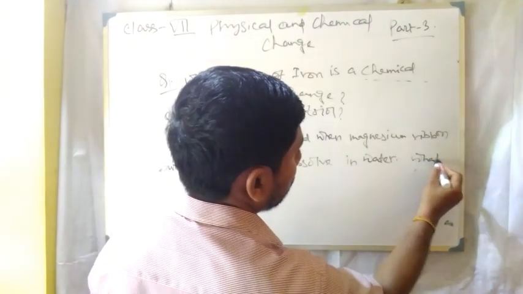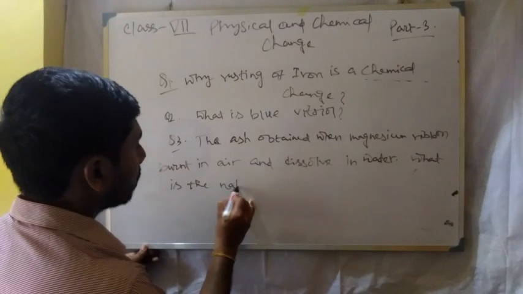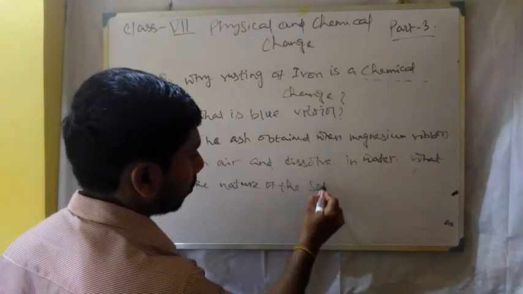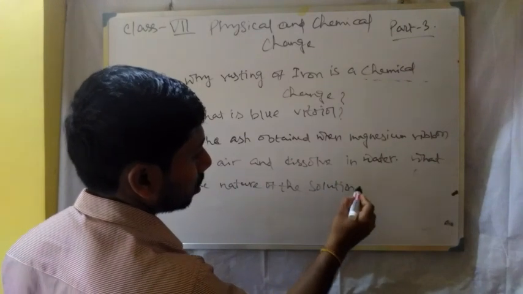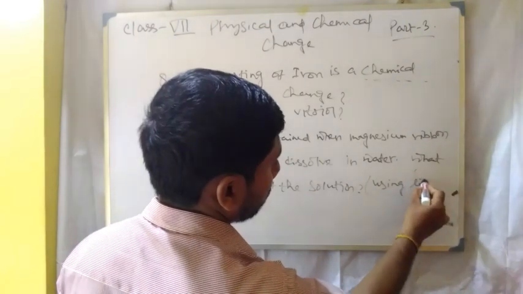What is the nature of the solution? Using litmus paper.